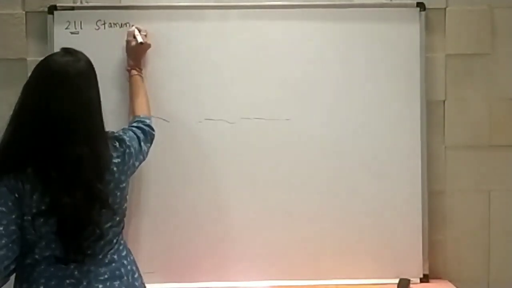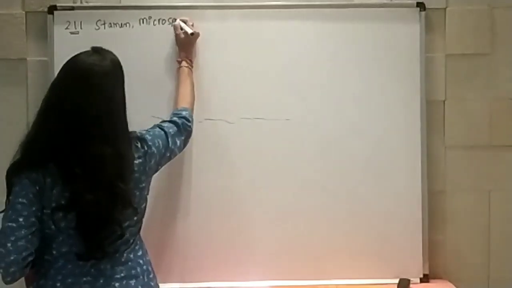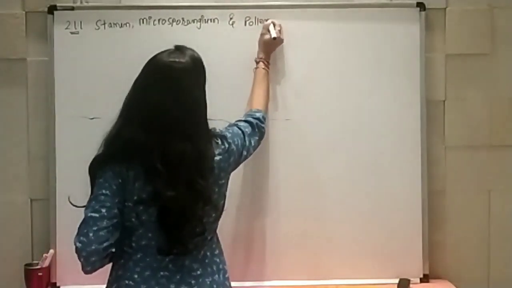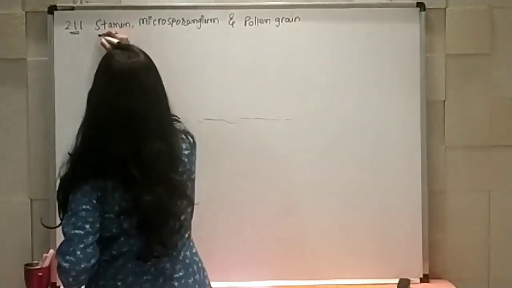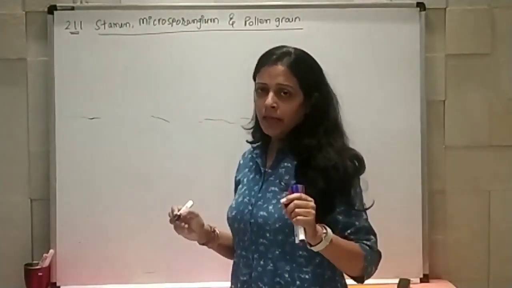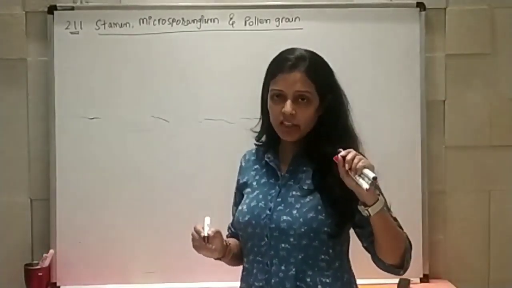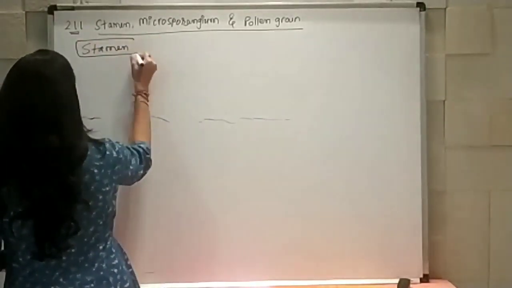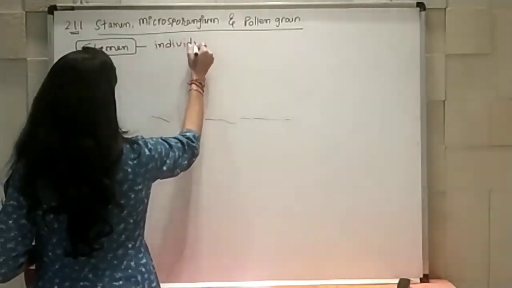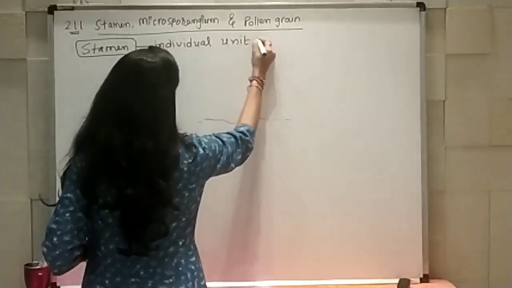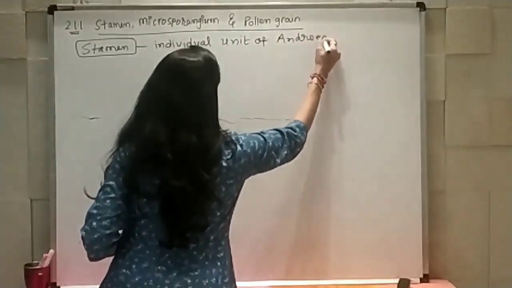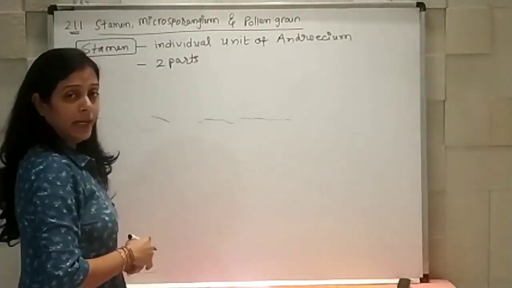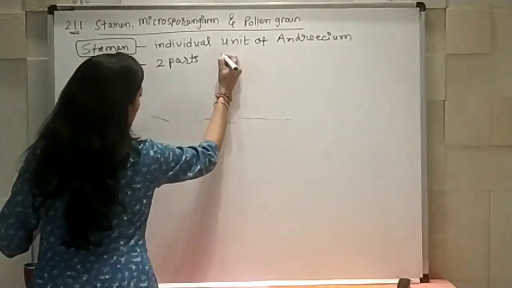Stamen is the individual unit of androecium or male reproductive system, which is having mainly two parts. The two parts are, I can show you here.